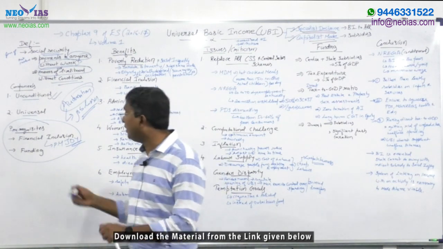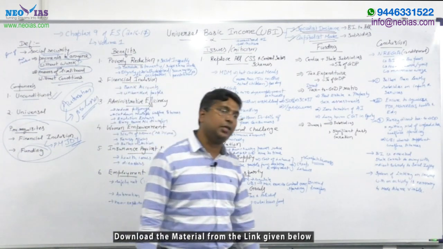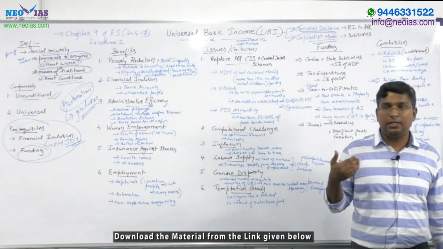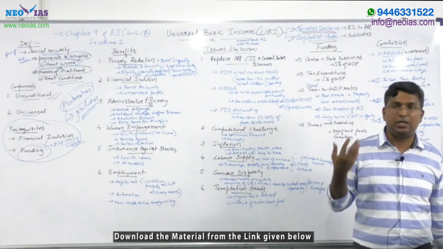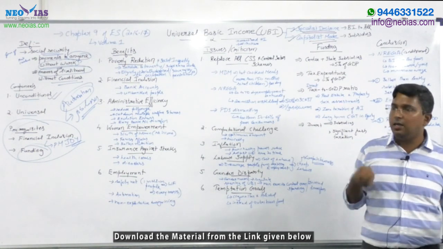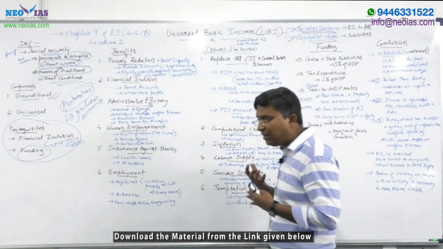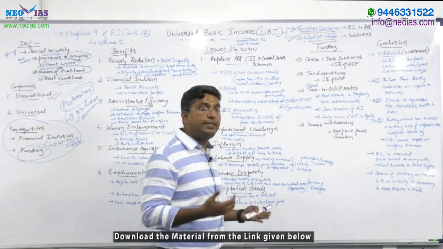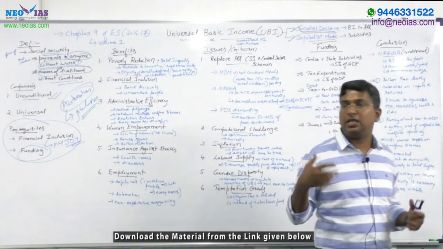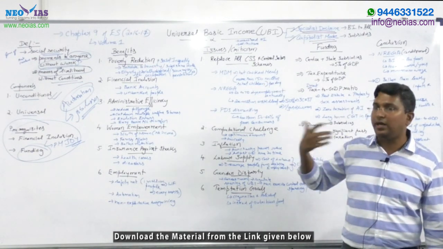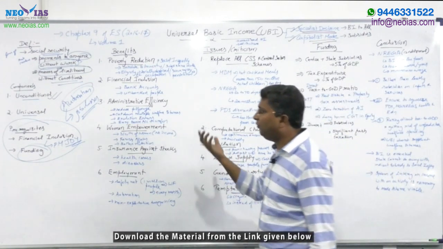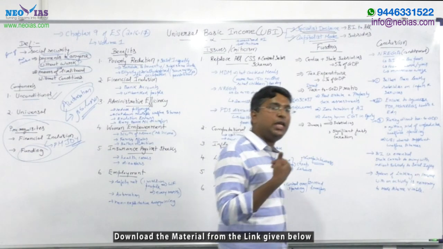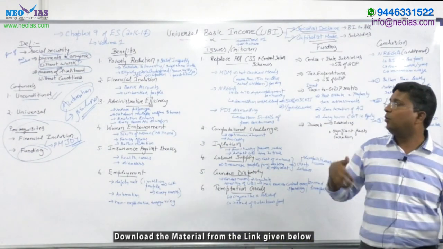Second is regarding the funding. That's a very, very big concern: the funding for universal basic income. Since the government is giving this fund to the citizens of the country, for a developing country like India, which faces a lot of financial shortages and has a high fiscal deficit, is it possible to implement universal basic income? That's a big question mark. To answer this question on funding, we'll see whether the funding concern can be addressed in India so that we can implement universal basic income or not.